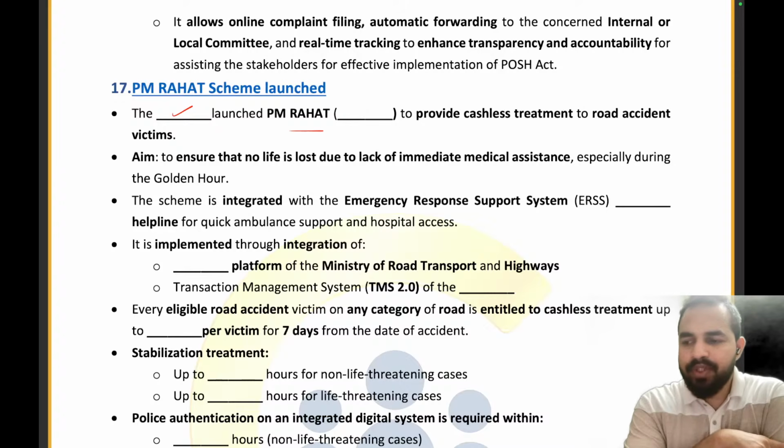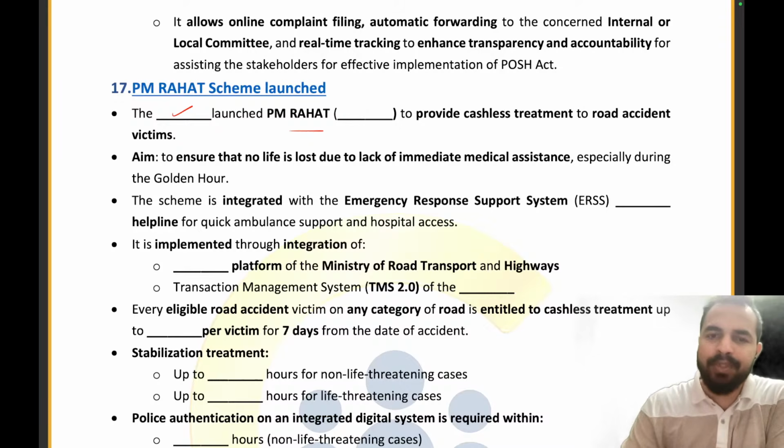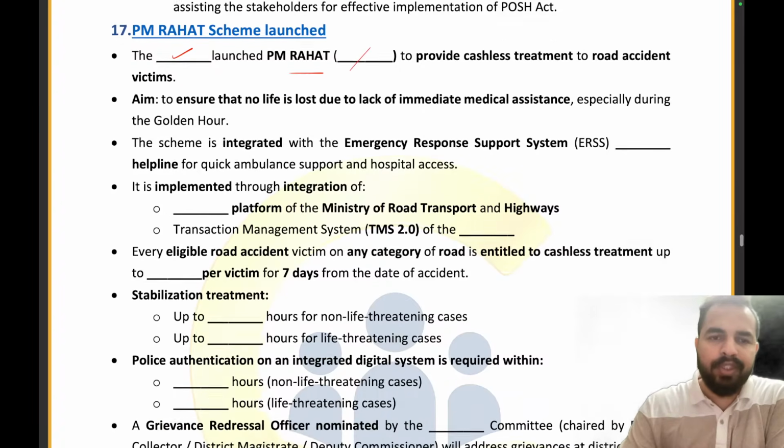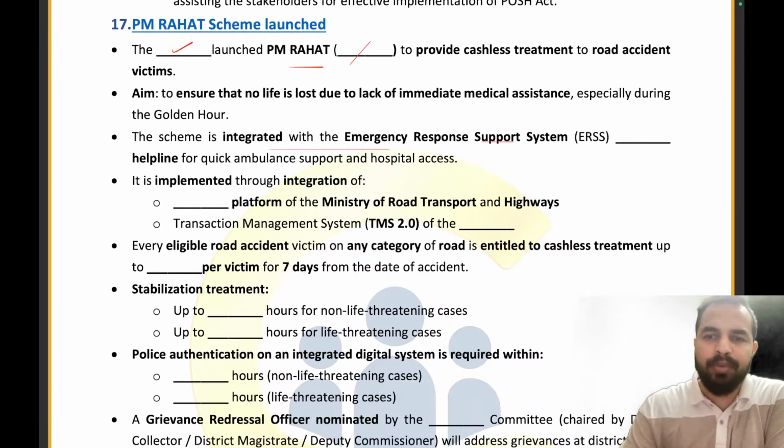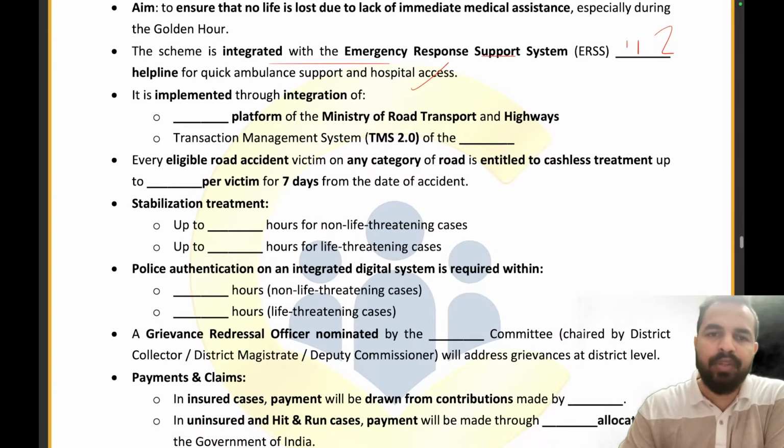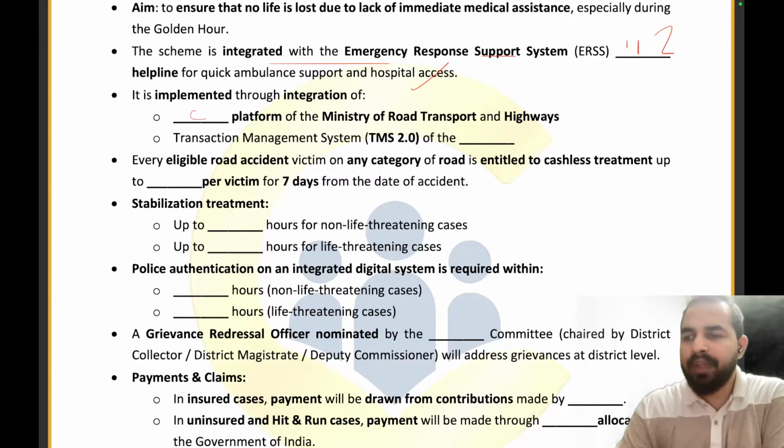So, my dear future officers, Rahat stands for Road Accident Victim Hospitalization and Assured Treatment. Absolutely, this is the right answer. Now, the scheme is integrated with the Emergency Response Support System 112 helpline for quick ambulance support and hospital access. It is implemented through the integration of EDAR platform, the electronic detailed accident report of the Ministry of Road Transport and Highways and the transaction management system of the dash.